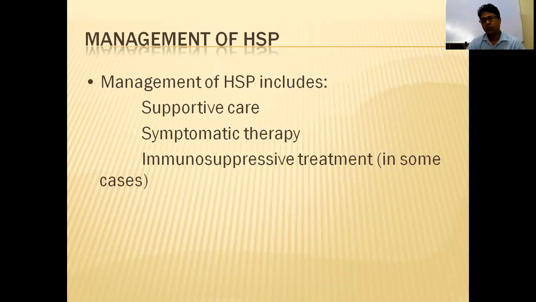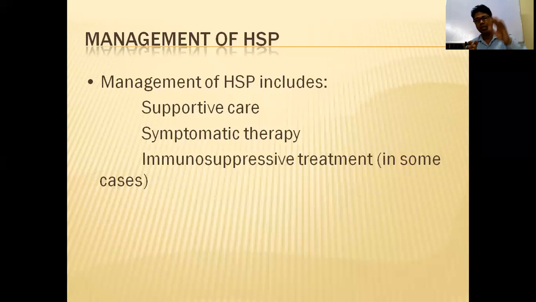So in HSP, most of the time renal involvement also occurs after 6 months of diagnosis. So in any HSP case, once diagnosed, you have to follow that case and check blood pressure. Hypertension you will get here also due to renal involvement. So urine test, renal function test, and blood pressure you have to check regularly till 6 months. This is the follow-up you have to do.